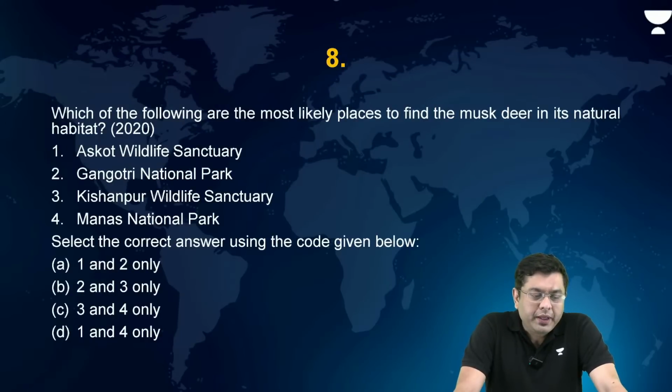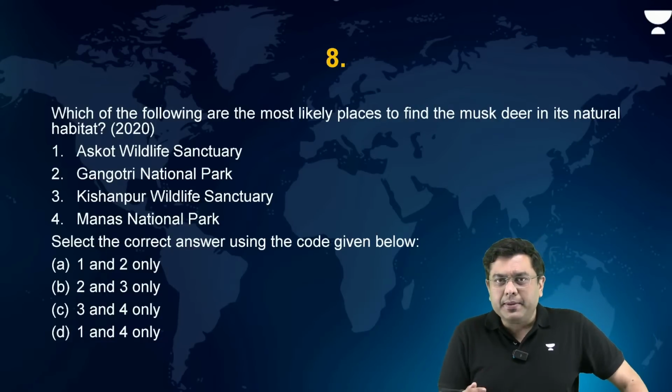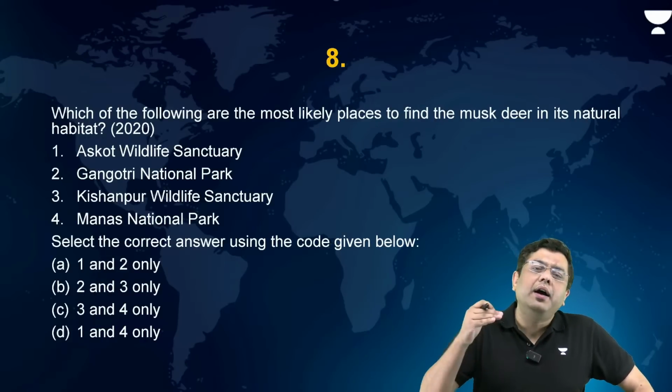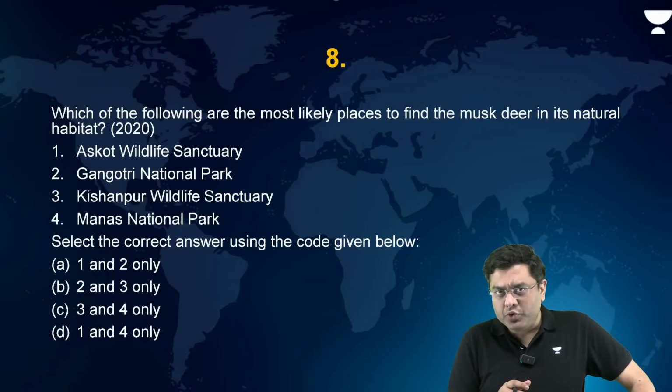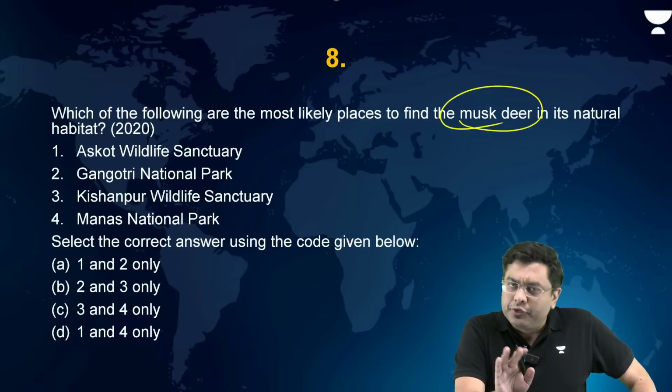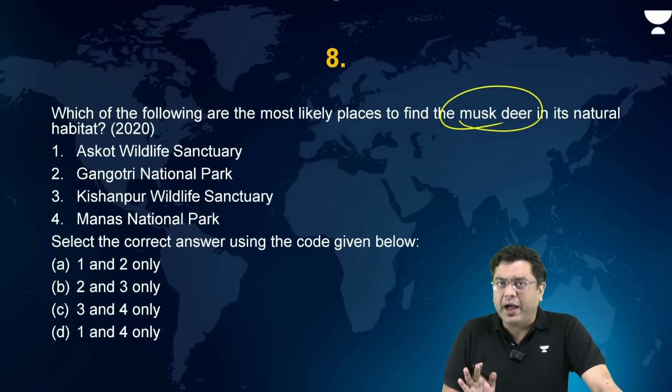Now which of the following are the most likely places to find the musk deer in its natural habitat? Askot Wildlife Sanctuary, Gangotri National Park, Kishanpur Wildlife Sanctuary, and Manas National Park. So where will you find musk deer? Musk deer generally is present in alpine areas at a greater altitude, right? So musk deer will be present in the Himalayan area. That is one of the first ideas that you need to have. As per IUCN, it is endangered.